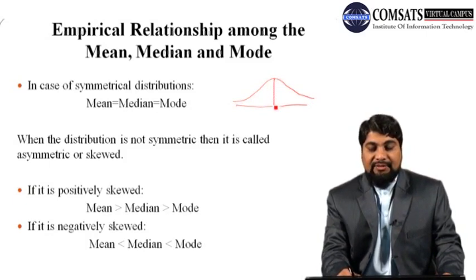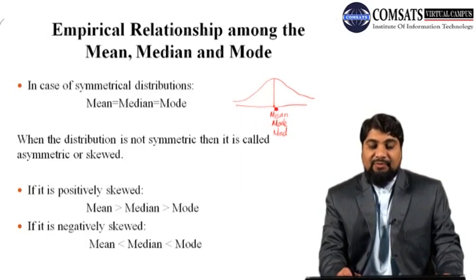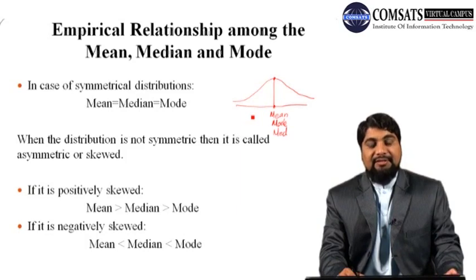At the highest probability, or the peak, we have the mean, at the same value we have the mode, and at the same value we have the median. So this value of the distribution is the mean as well as the median as well as the mode. So mean, median and mode are the same if the distribution is symmetric.